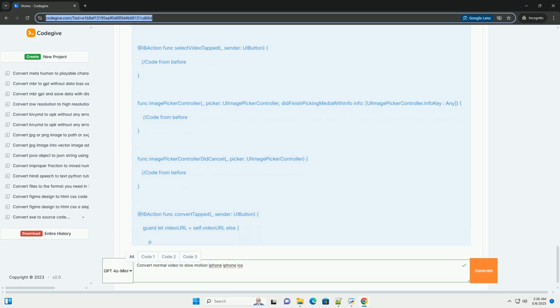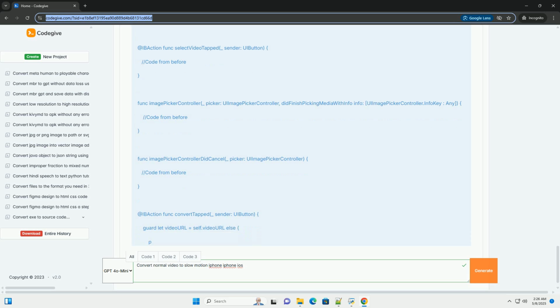imagePickerController didFinishPickingMediaWithInfo: this delegate method is called when the user selects a video. It retrieves the video URL from the info dictionary using the UIImagePickerController.InfoKey.mediaURL key. It then stores the video URL in a property of your view controller. Optionally update the button text to show the selected video. imagePickerControllerDidCancel: this delegate method is called when the user cancels the video selection.